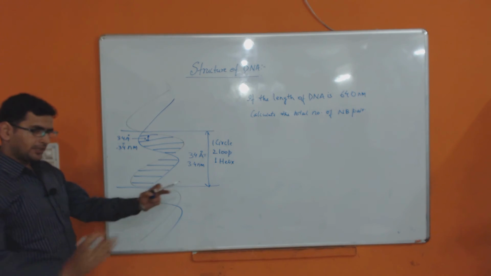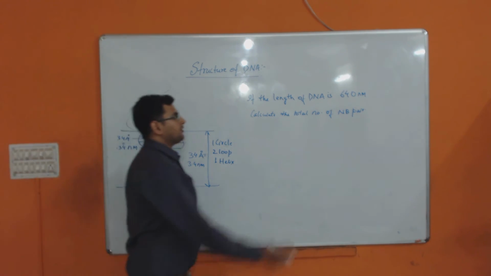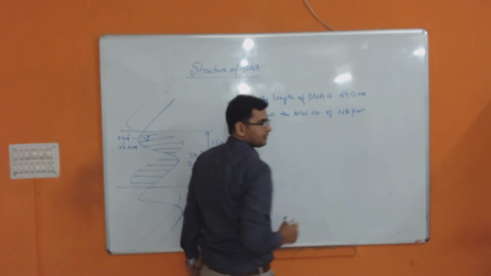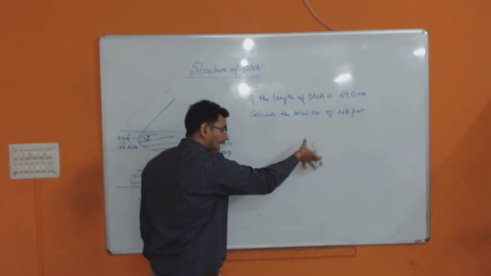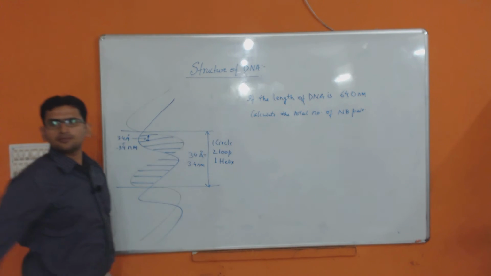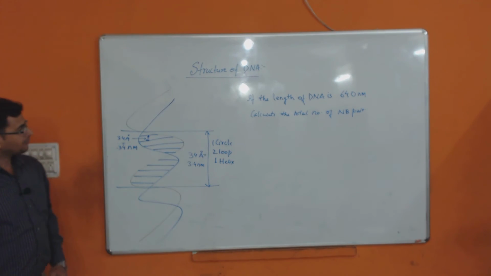I have given the length of the DNA. The length of the DNA is 640 nanometer, and I am asking what is the total number of base pair that DNA has. 640 nanometer divided by 3.4.